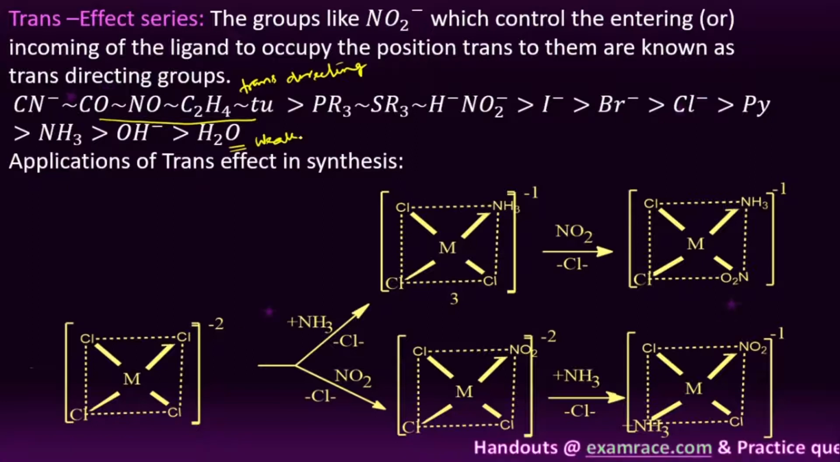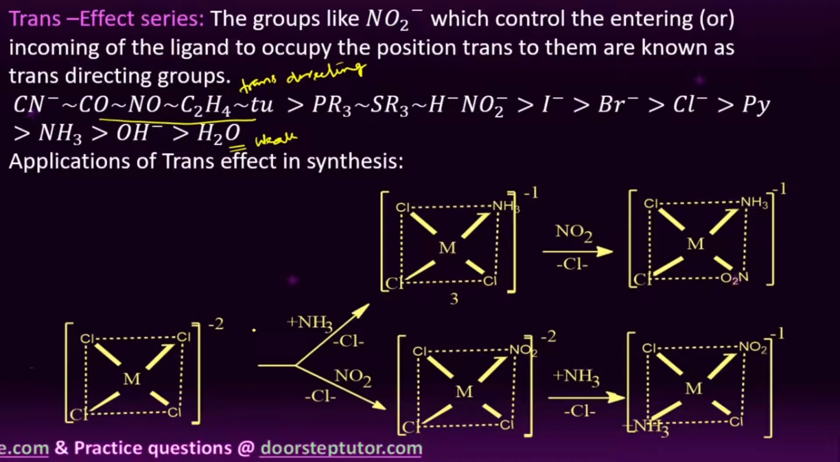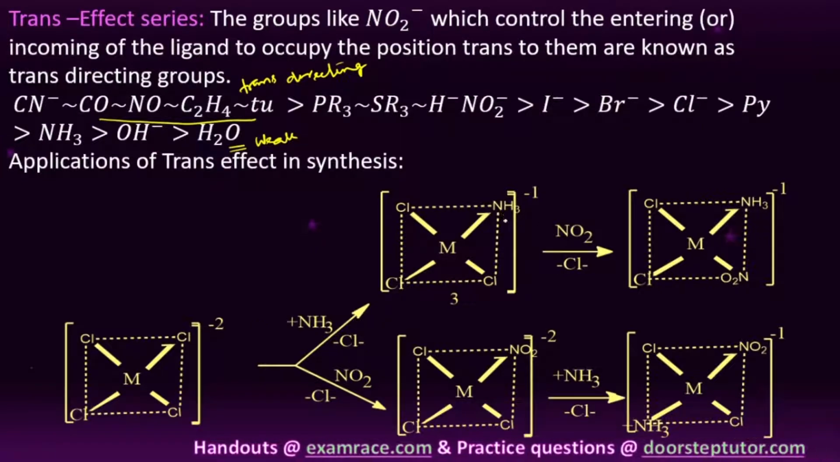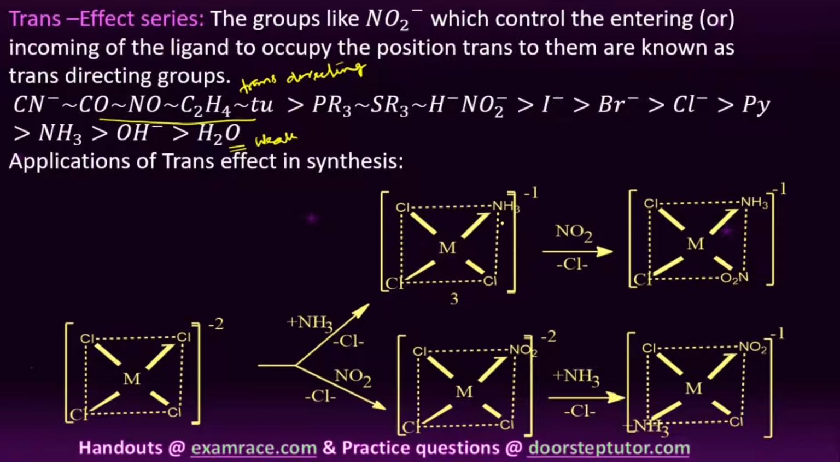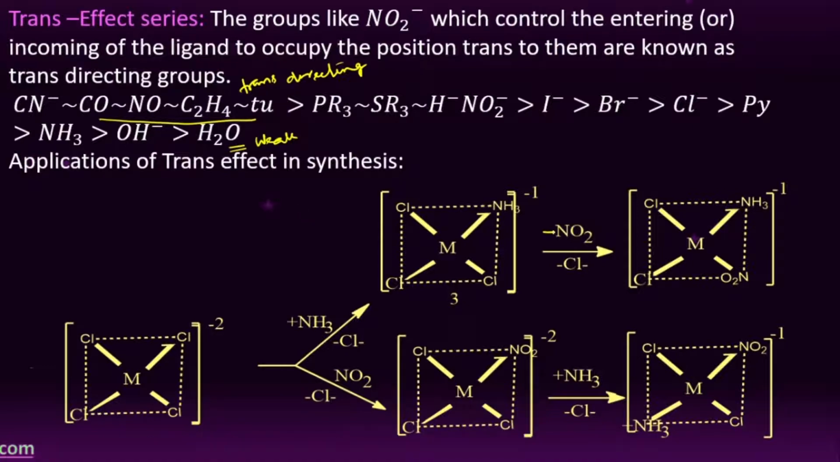Here we will see the applications of trans effect in synthesis, whether a cis compound or trans complex formation is feasible. Here you can see this is PtCl4 to the power of minus 2. Here NH3 occupies any one of the four coordinate positions, so there is no issue with the first incoming ligand, student. The only question is whether the second incoming ligand is a more trans directing group or a less trans directing group.